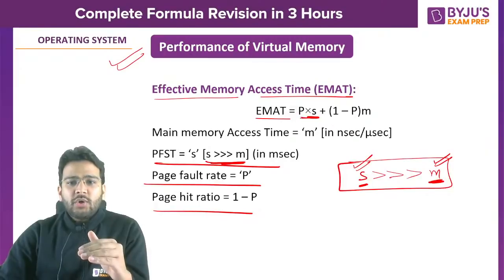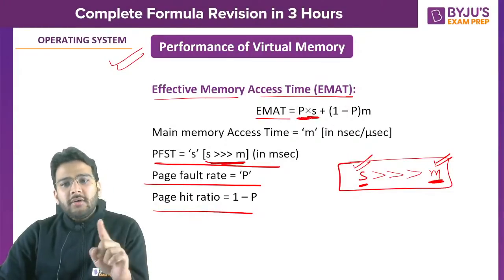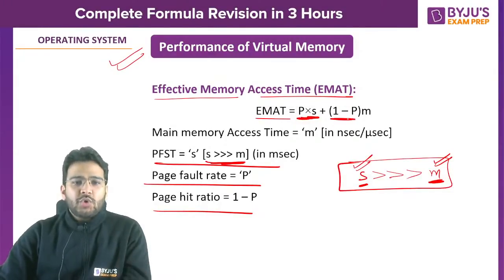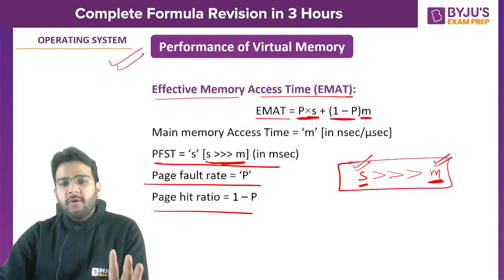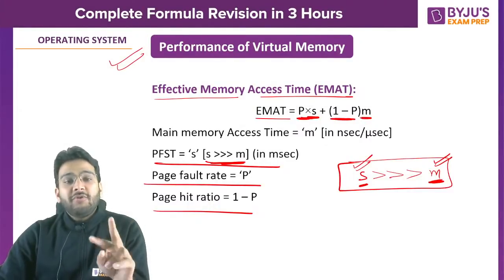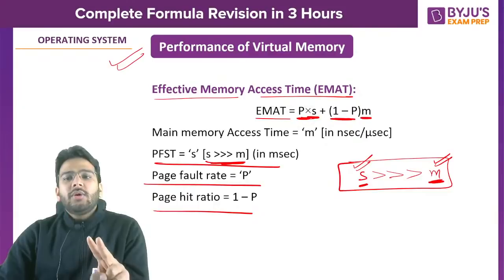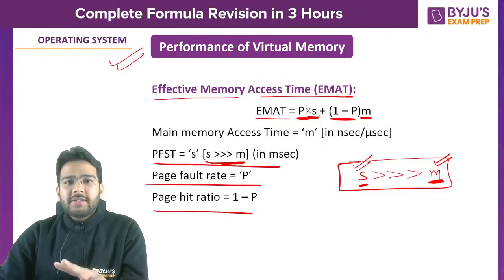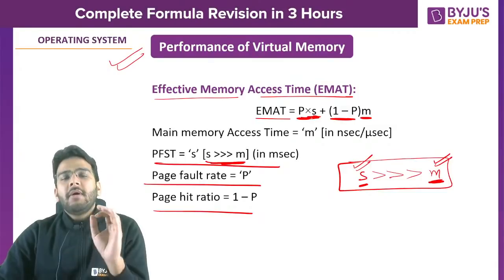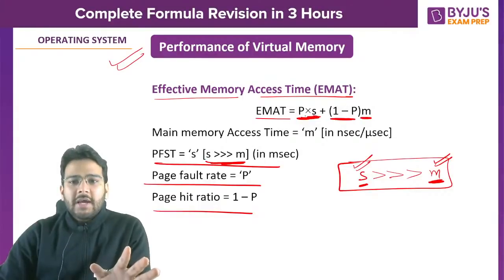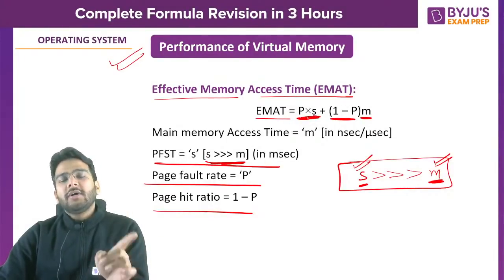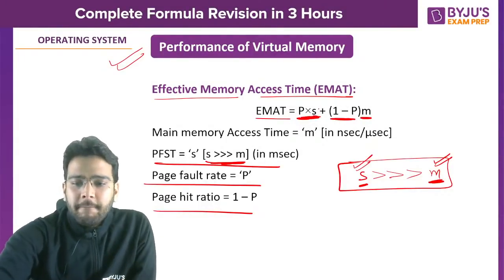If there is a page fault, page fault service time. If there is no page fault, then we are directly accessing the main memory. I hope it is clear to all of you. So based on the unit, if units are same, then don't ignore M here. You have to add S plus M. But 99% of the time you have to ignore main memory access time here. It is just going to be page fault service time.